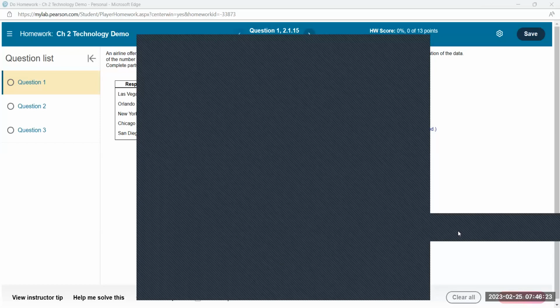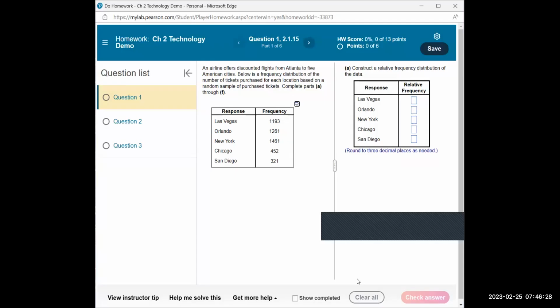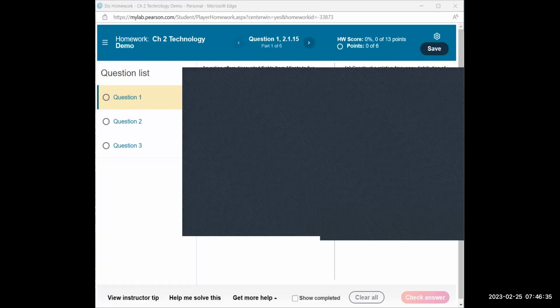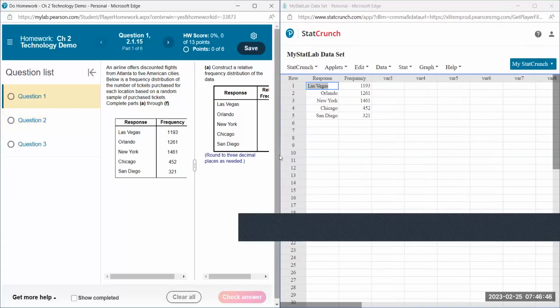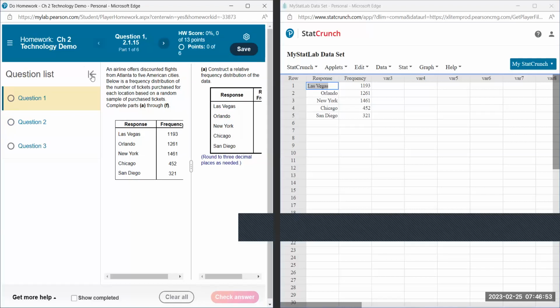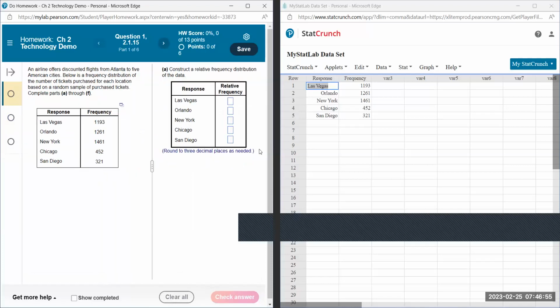And I'm going to share that window with you. Let me move that to the left so we can see the data here.